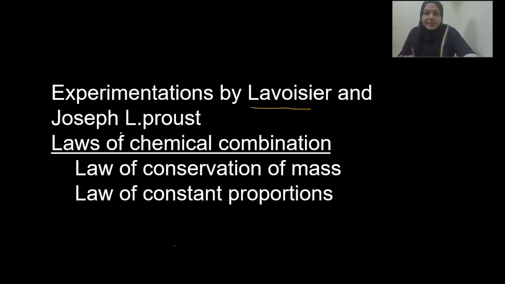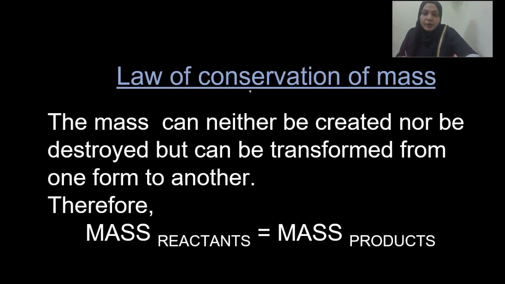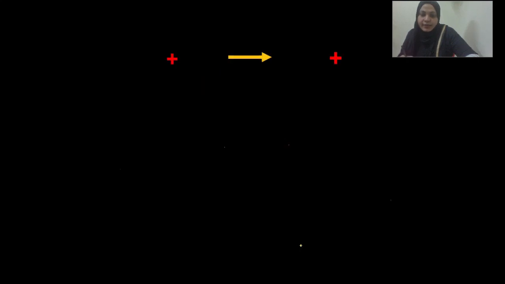Antoine L. Lavoisier and Joseph L. Proust established two laws of chemical combination. The first one is the law of conservation of mass and the second one is the law of constant proportions. According to the law of conservation of mass, mass can neither be created nor destroyed, but it can be transformed from one form to another. Therefore, we can say the mass of reactants is equal to the mass of products.